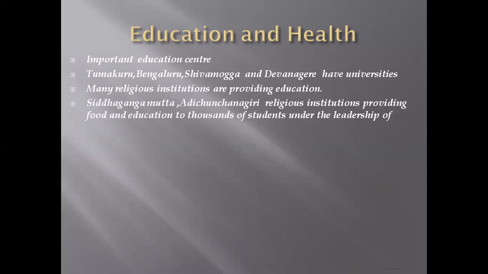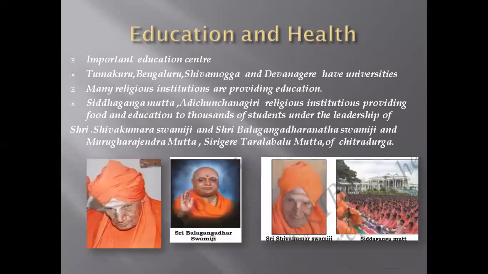Siddhaganga Mata, Adichunchanagiri Mata and other religious institutions provide food and education to thousands of students under the leadership of Dr. Sri Shivakumara Swamiji, Sri Balagangadharanatha Swamiji and Murugarajendra Mata. Also Sringeri and Taralabalu Mata of Chitradurga.